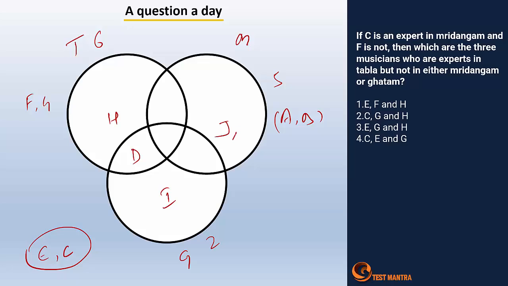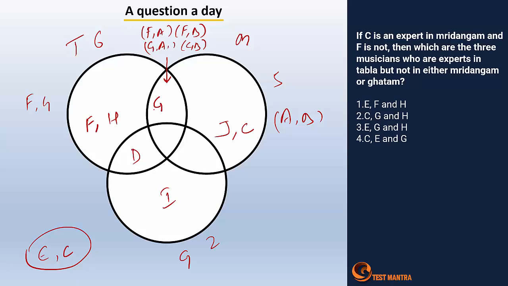So now according to this, C will be at this point because C will be expert in mridangam, although they have not said mridangam alone, but we have already seen that there are 2 people available for this part, right? And the combinations were nothing but F A, F B, then G A and GB, right? These are the combinations here. And F is not, so F is not expert in mridangam, so F has to be at this point. If F is here, then G will be at this point.